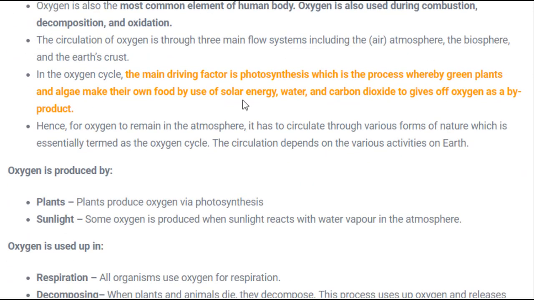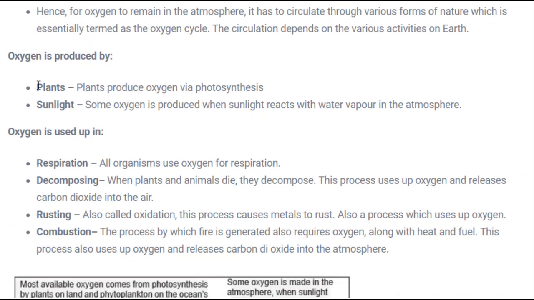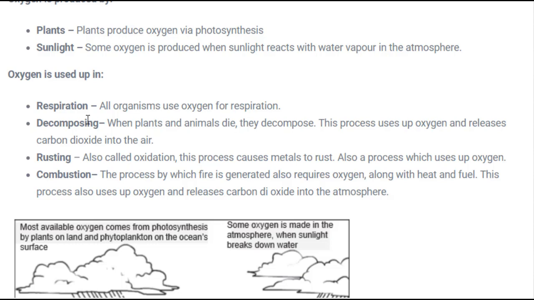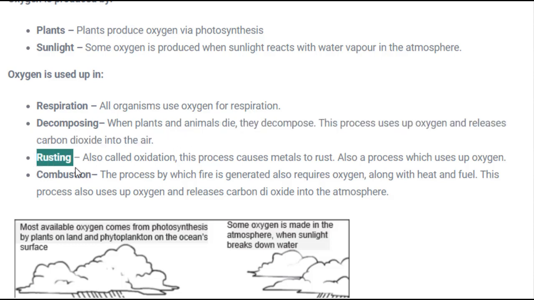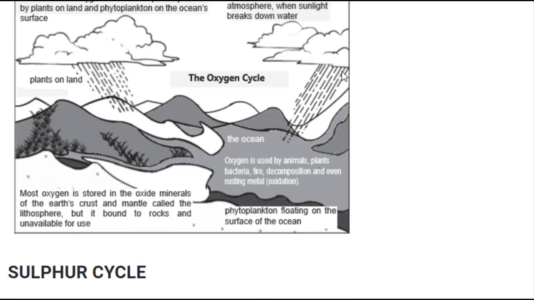Now, these oxygens are produced by plants using sunlight, and where are they used? Oxygen is used in respiration, which means breathing. Decomposition means whenever plants and animals die, decomposers use oxygen and convert them into carbon dioxide. Rusting, that is oxidation: when water reacts with oxygen on any metal, that is called rusting. Next is combustion. The burning of any substance requires oxygen. So this is the oxygen cycle.